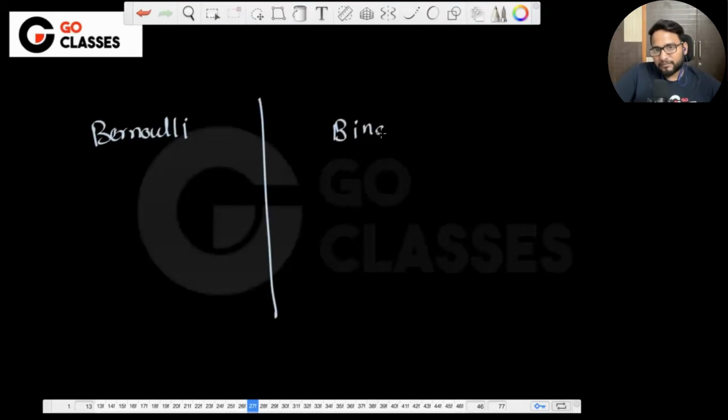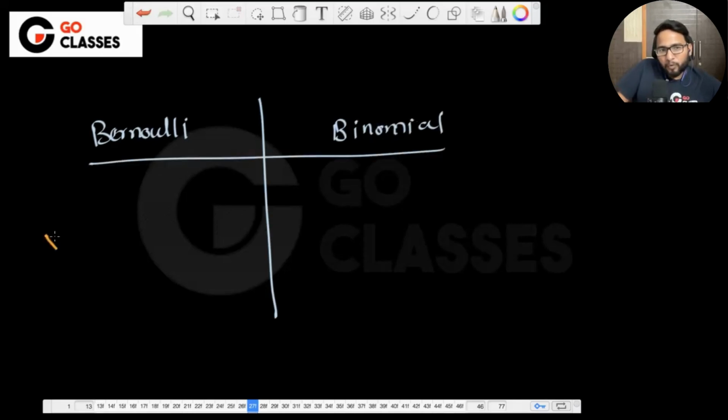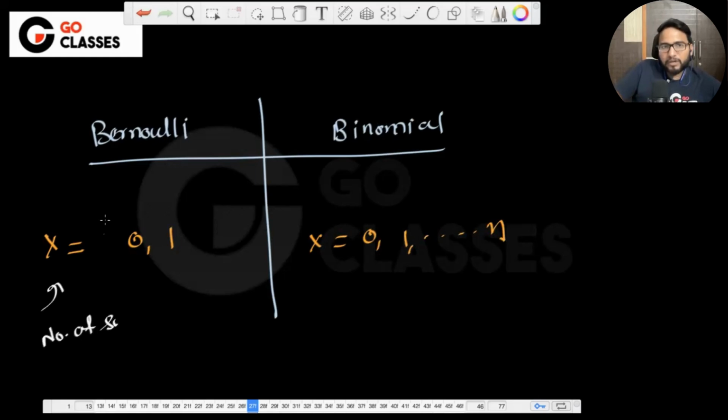This is Bernoulli. The basic difference, binomial. Exactly. The core difference is the possible values of X here, which means the number of successes. Either it is success or failure in the Bernoulli case, or here it is the number of successes, which can be 0, which can be 1, up to n.